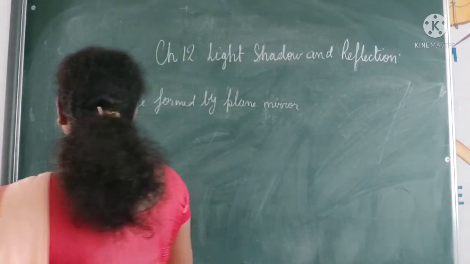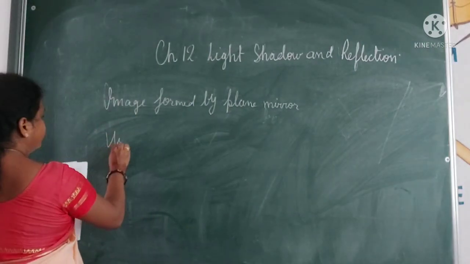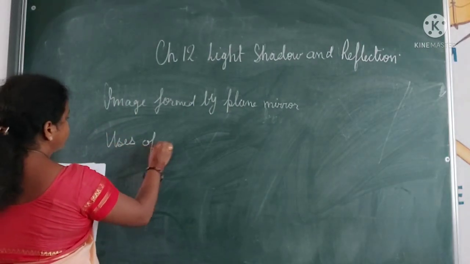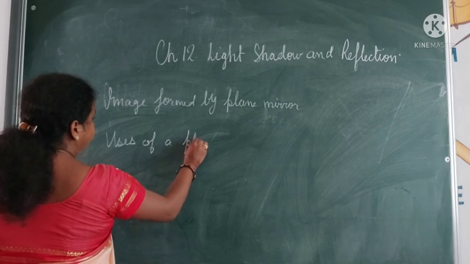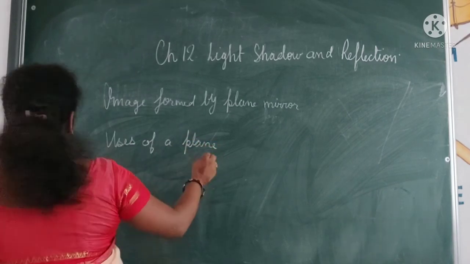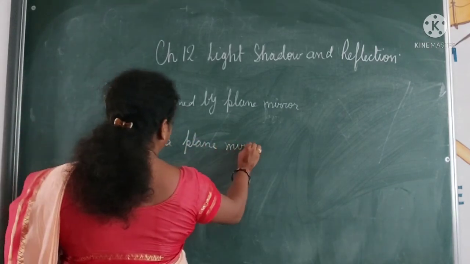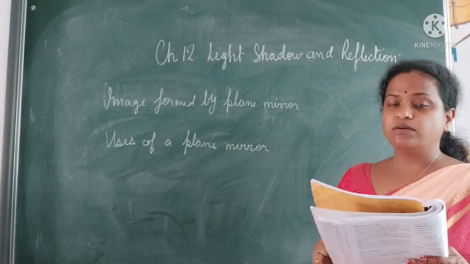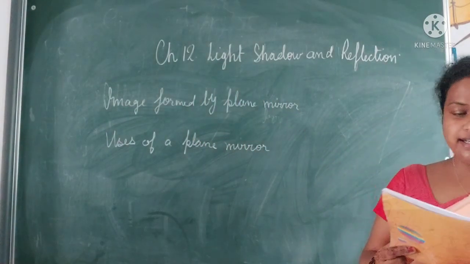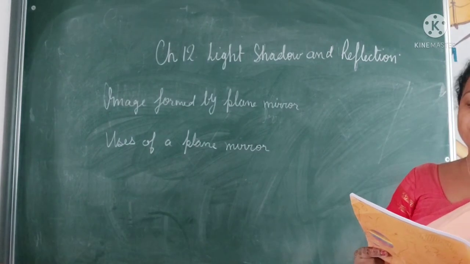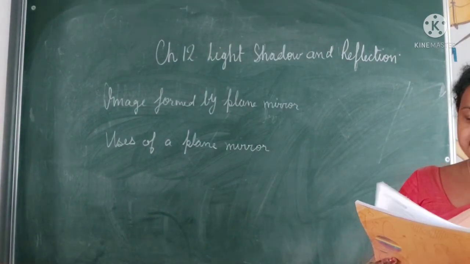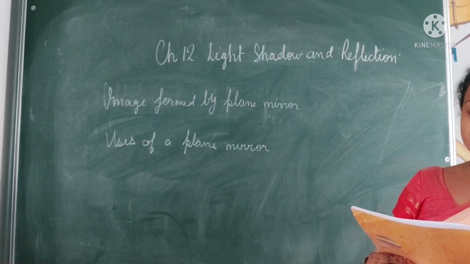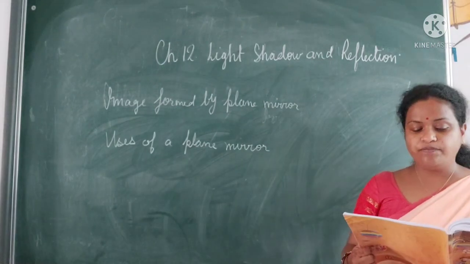Now next is uses of a plane mirror. Where are the plane mirrors used? A plane mirror is commonly used as a looking glass. It is used in a showroom to give an illusion of larger spaces. It is also used in making instruments such as the kaleidoscope and periscope.